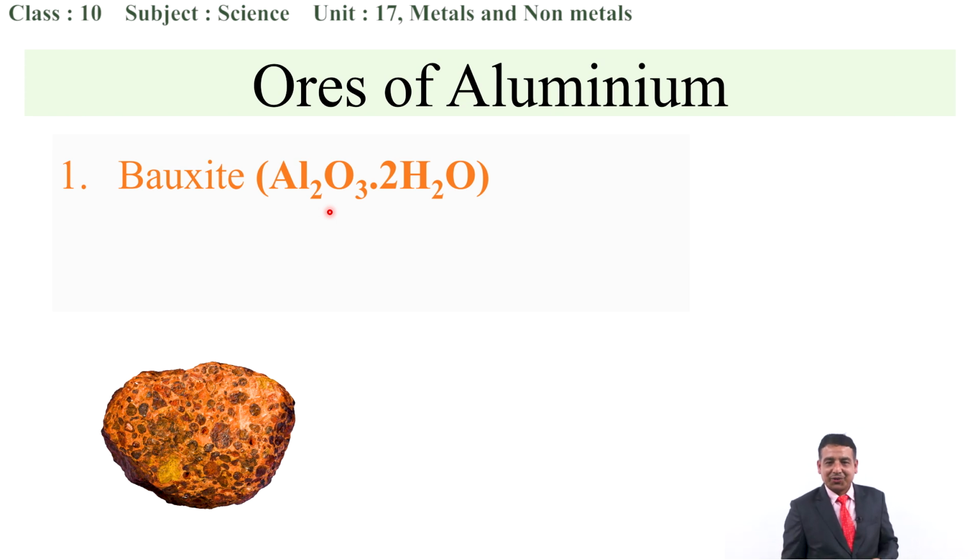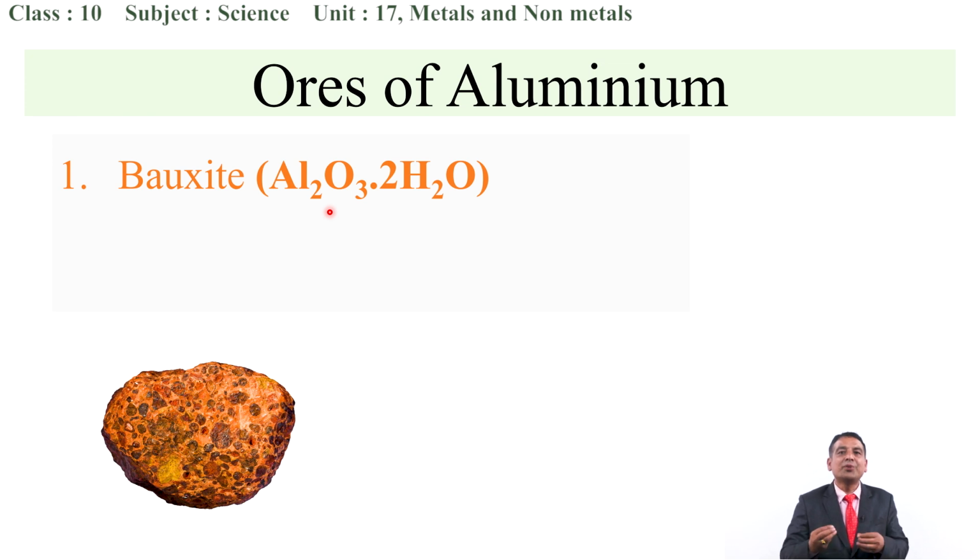2. This is the chief ore of aluminum, because while extracting metals from their ores, we also have to consider commercial aspects. If the investment is higher than the output, then it does not give more output.